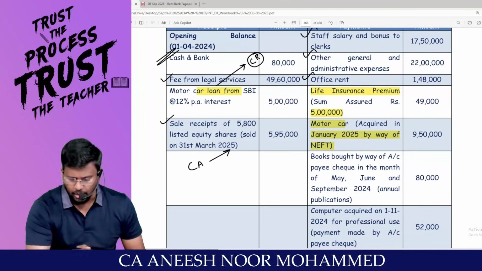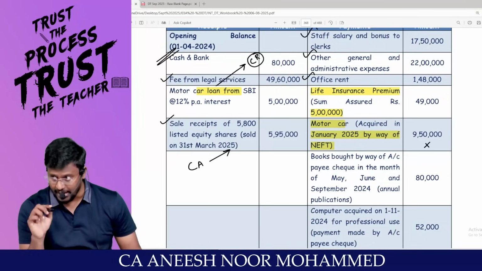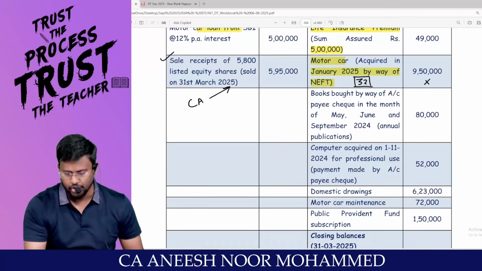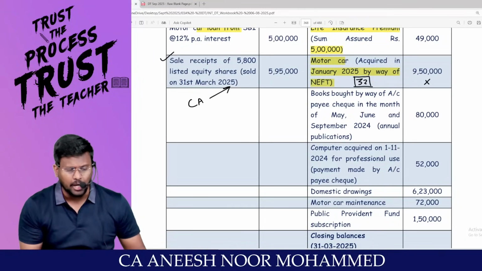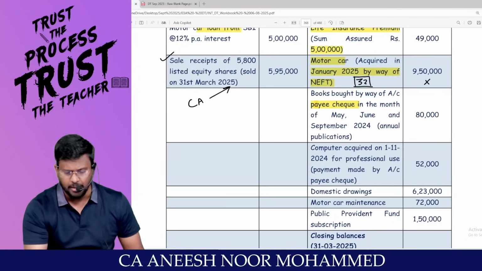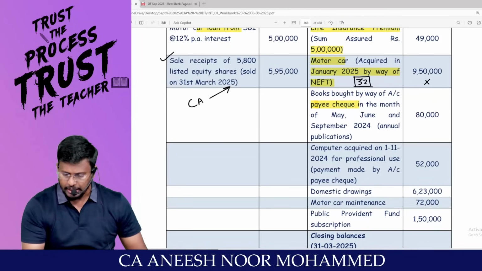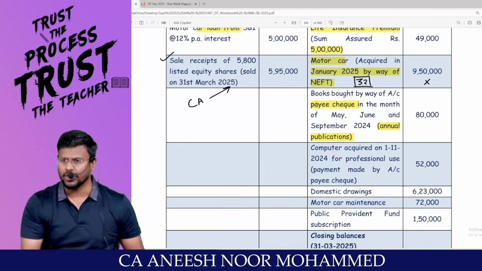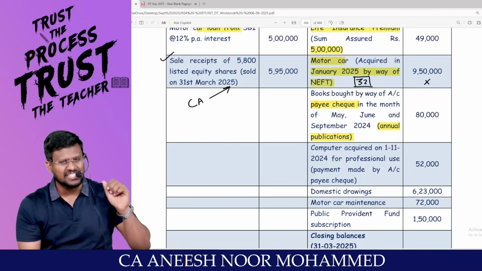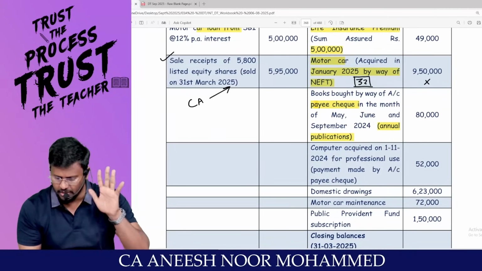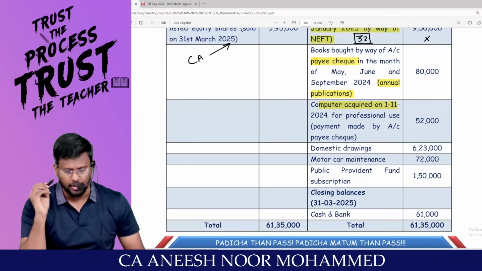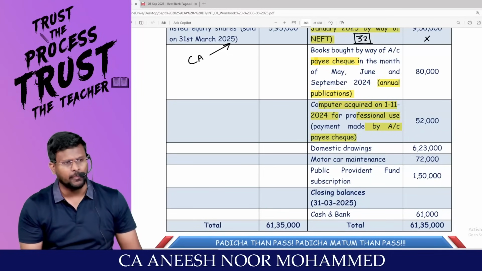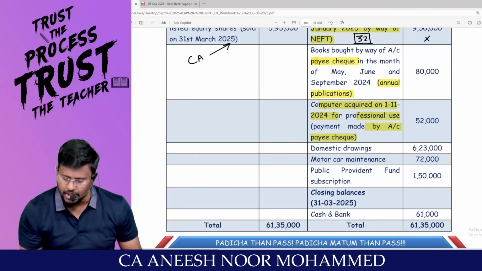The cost of motor car cannot be taken as a deduction, whereas depreciation on motor car under section 32 can be claimed as a deduction. Books bought by way of account payee cheque. For books, 40% depreciation will be allowable as per PGBP. In the month of May, June and September, which are annual publication. Whether it is annual publication or other than annual publication, the maximum rate of depreciation under PGBP will be 40%. Computer acquired, again 40%, on 1/11/2024 for professional use, payment made by account payee cheque. Even for the computer we are supposed to calculate the depreciation.